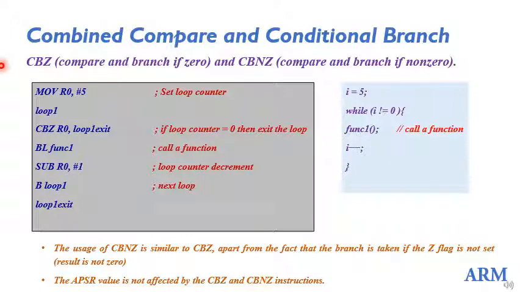I have here a piece of code in C: I equal to 5, while I not equal to 0, it enters the loop. As long as I is non-zero it enters the loop and calls a function by name function 1, and every time you call that function and return back you will increment this counter variable I, and again it goes back and checks the condition.